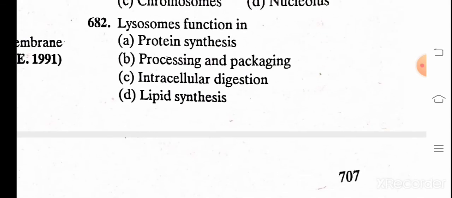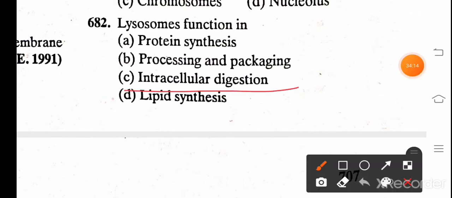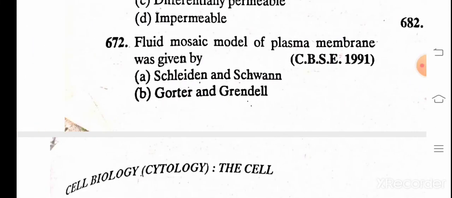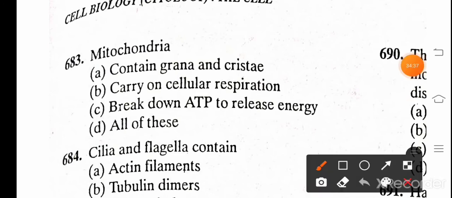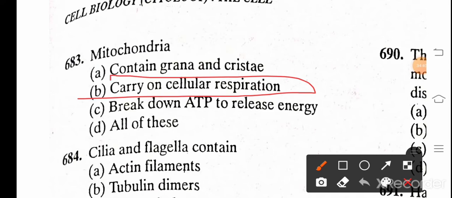Lysosomes function in A. Protein synthesis, B. Processing and packaging, C. Intracellular digestion, D. Lipid synthesis. And the correct answer is C. Intracellular digestion. Mitochondria A. Contain cristae, B. Carry on cellular respiration, C. Break down ATP to release energy, D. All of the above. And the correct answer is B. Carry on the cellular respiration.